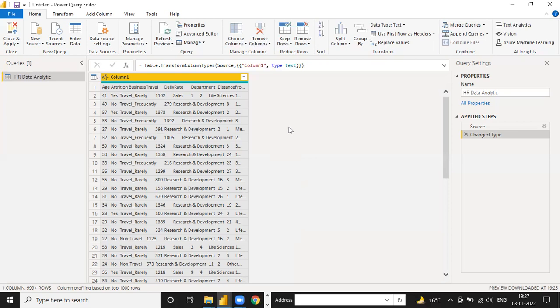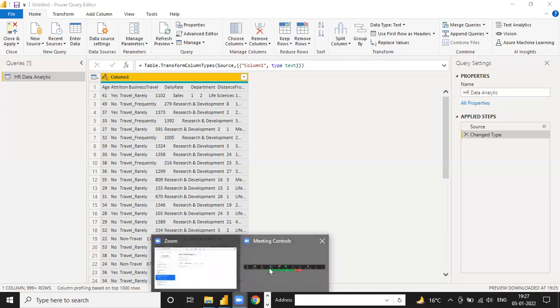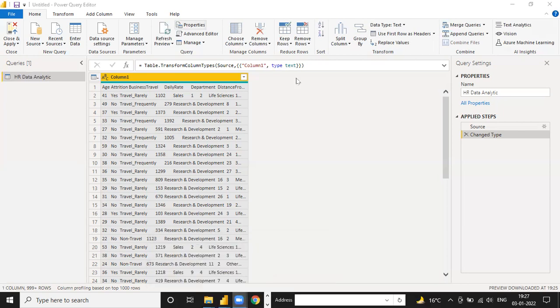Okay, now we have to transform the data. And one question: if you import with a tab and you find that some extra characters have come in the tab, you want to edit that tab, or you want to shift from one tab to another, is it possible to edit? Yes, definitely we can do that. That is my next step. I'm going to tell you.